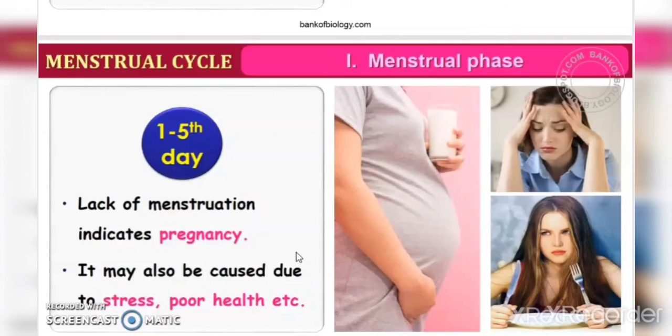Okay, so this is about the menstrual phase and how many days it takes. It takes about 1 to 5 days. It starts from the first day till the 5th day. Clear, children? Now let us move on to the